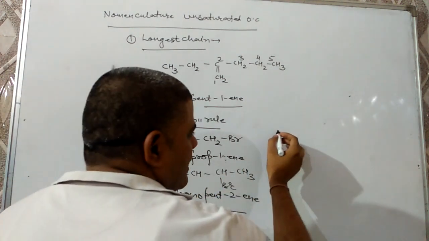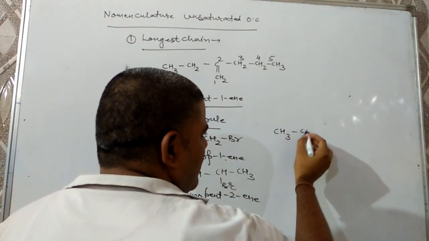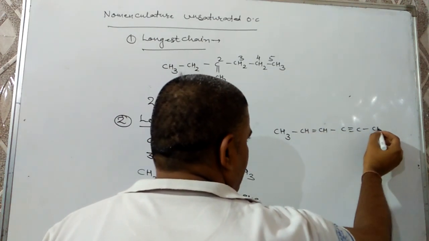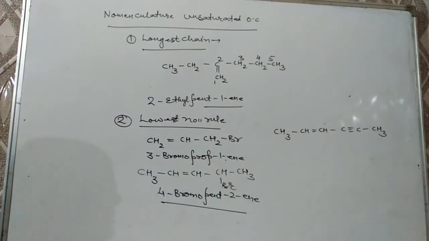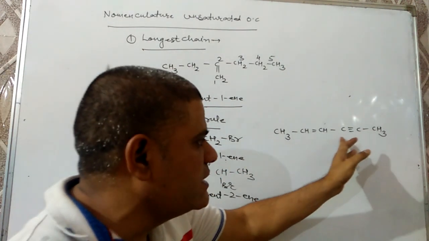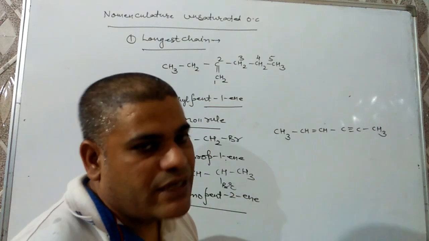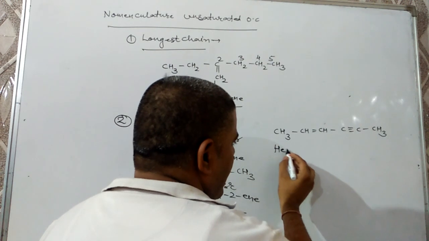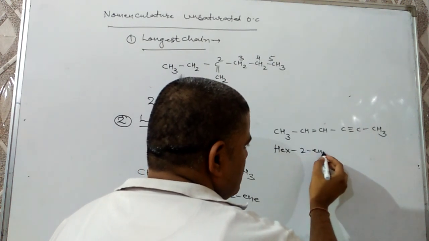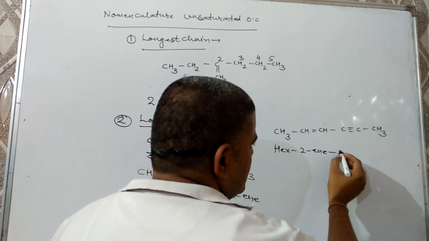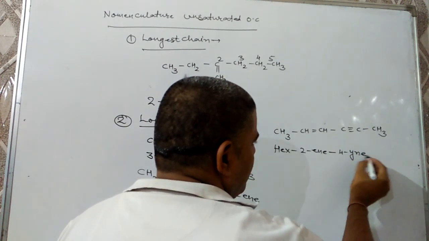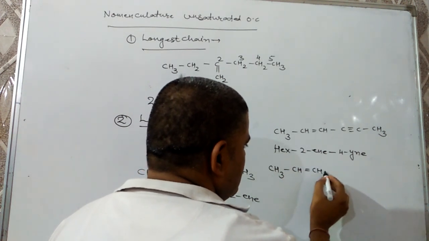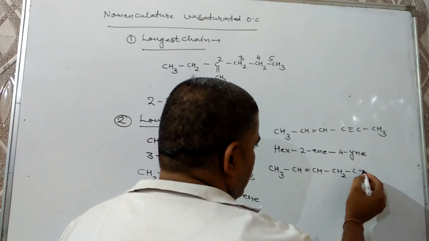Preference is given to the double bond. But when triple bond and double bond both are present, then first preference will be double bond, but the lowest set of locant rule should not be violated. Let's suppose compound is there, CH3, CH, double bond CH, single bond C, triple bond C, CH3. What is the IUPAC name? Then in this case, IUPAC name will be hex-2-ene-4-yne.